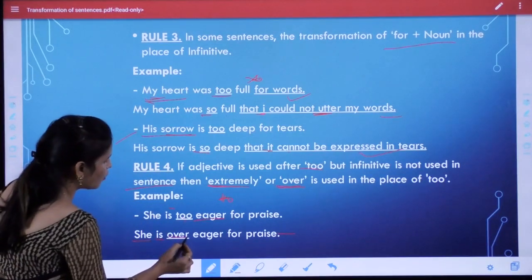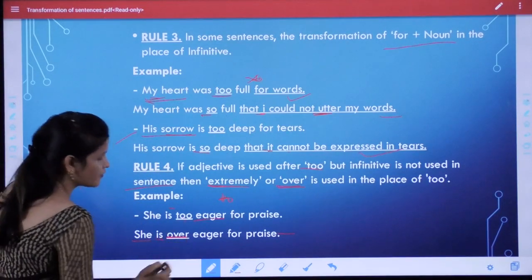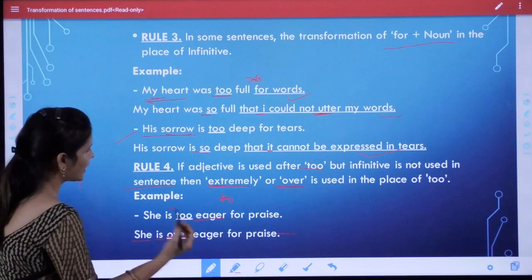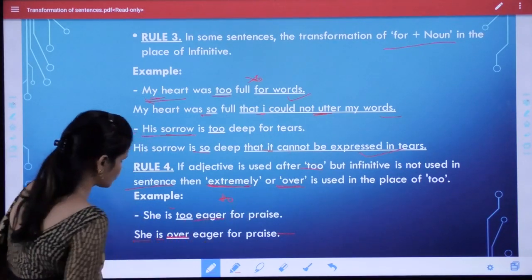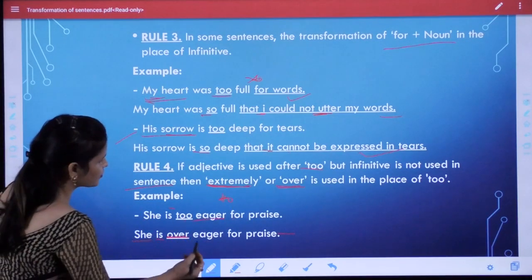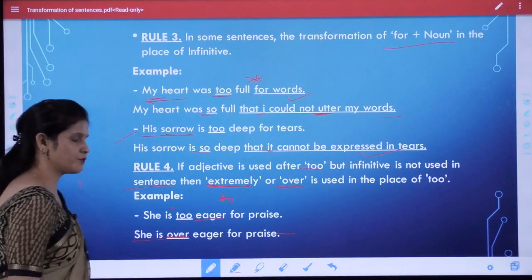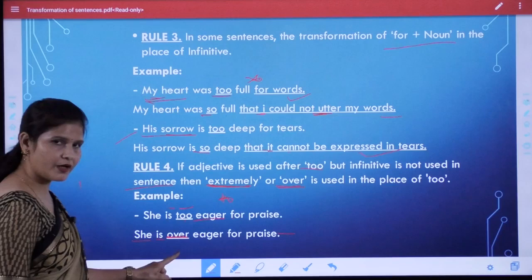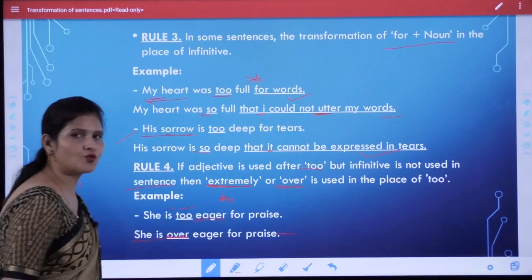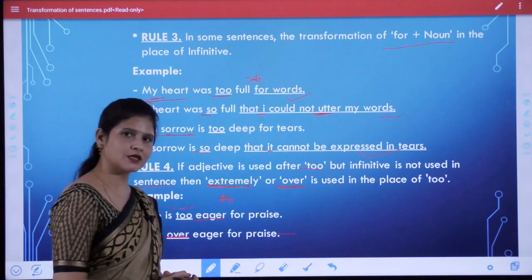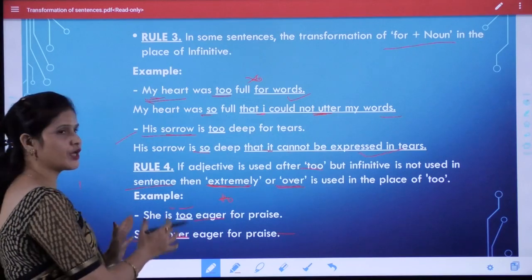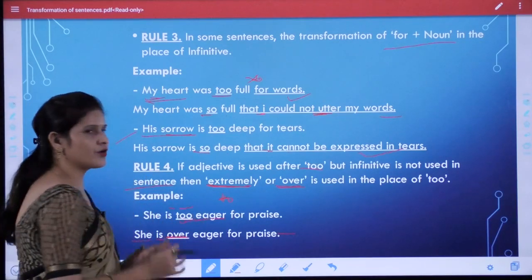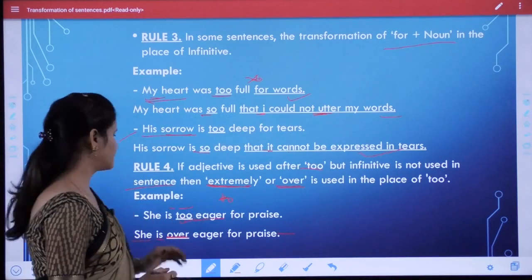In this place we can use "over" as well as "extremely": She is extremely eager for praise. It means, student, we can use either "over" or "extremely" in place of "too" when we remove the adverb "too".